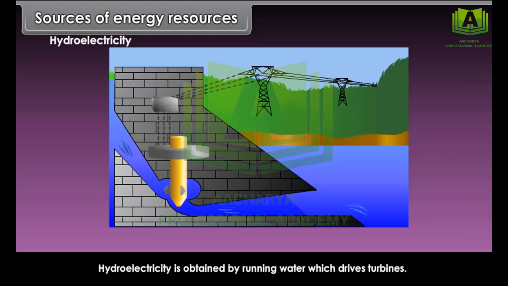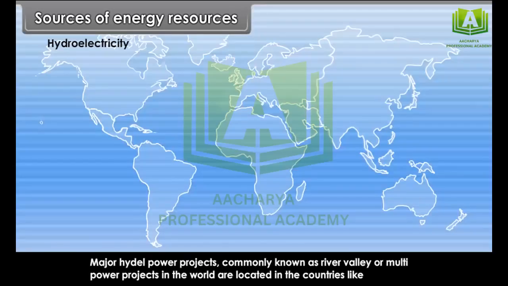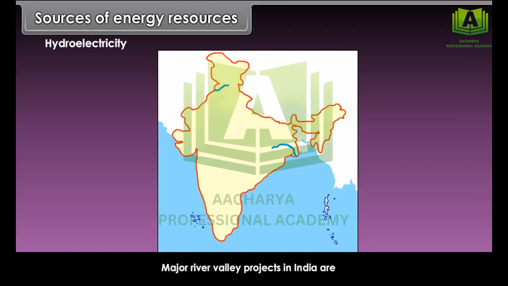Hydroelectricity. Hydroelectricity is obtained by running water, which drives turbines. The force of falling water, which is used for generating electricity, is called hydroelectricity. Major hydel power projects, commonly known as river valley or multi-power projects in the world are located in the countries like Sweden, Norway, Switzerland, Canada and the USA. Major river valley projects in India are Bhakra Nangal